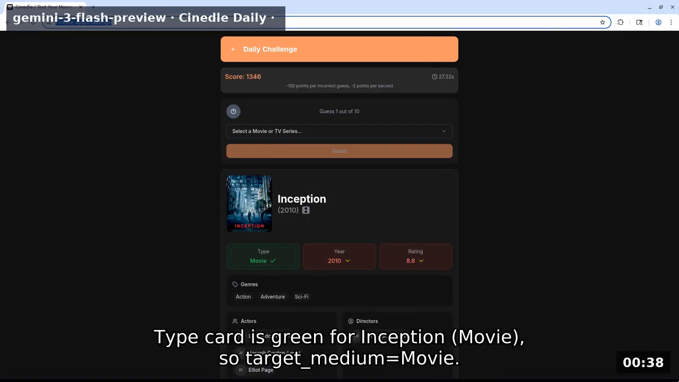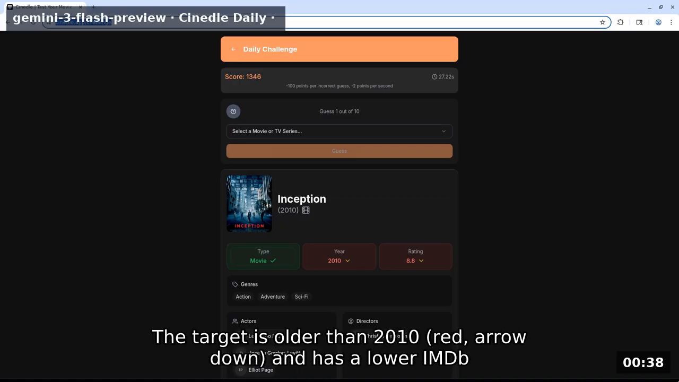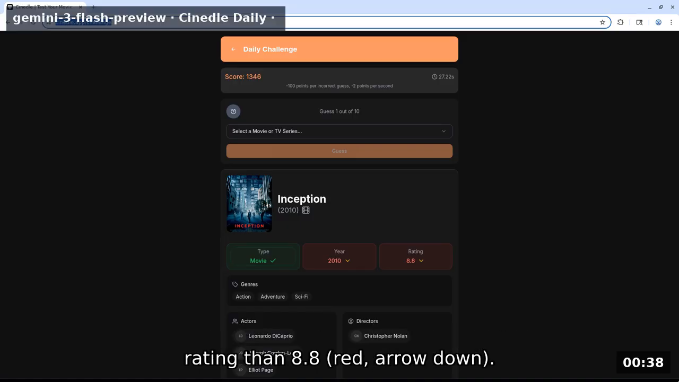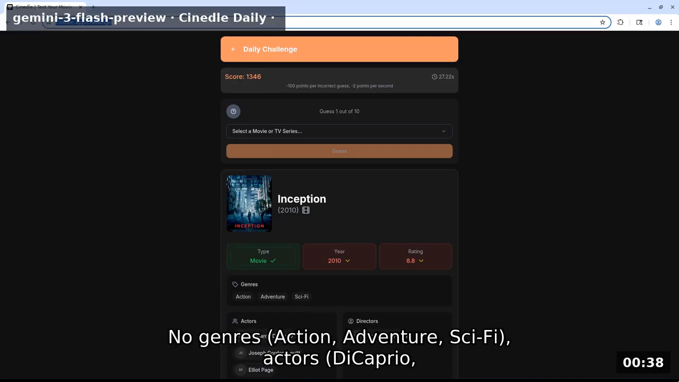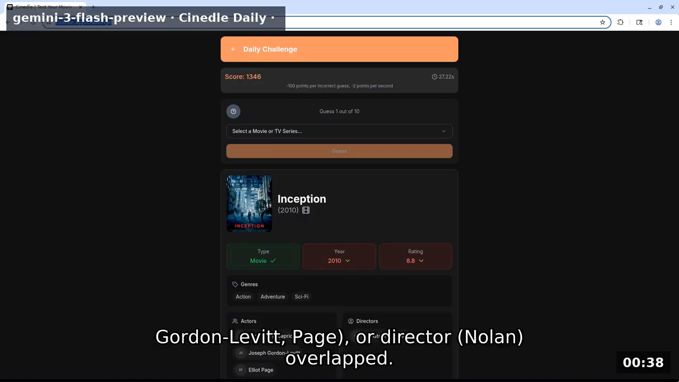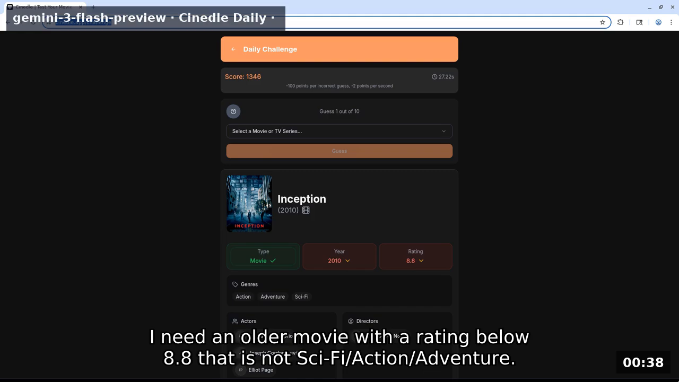Type card is green for Inception movie, so target medium equals movie. The target is older than 2010, red arrow down, and has a lower IMDb rating than 8.8, red arrow down. No genres (action, adventure, sci-fi), actors (DiCaprio, Gordon-Levitt, Page), or director (Nolan) overlapped. I need an older movie with a rating below 8.8 that is not sci-fi, action, or adventure.